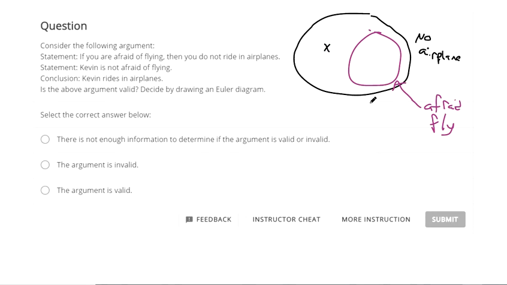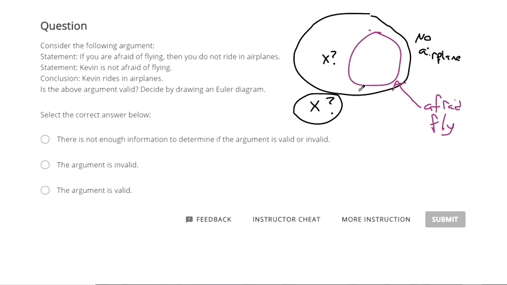That could be an option over here, where you're outside of the purple circle, but you still do not ride in airplanes. Maybe for economic reasons, maybe for philosophical reasons, or you could be not afraid of flying and you do ride an airplane. So we don't know where Kevin fits. It could be in either of these two categories. We can't make the conclusion that Kevin rides in airplanes.